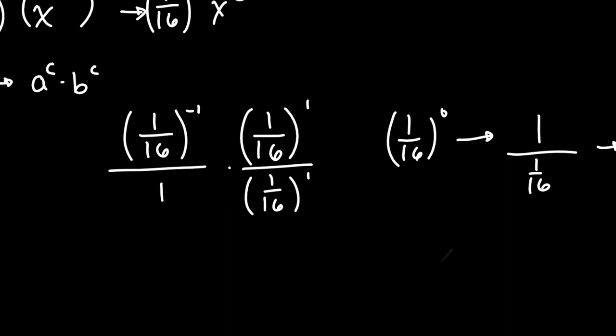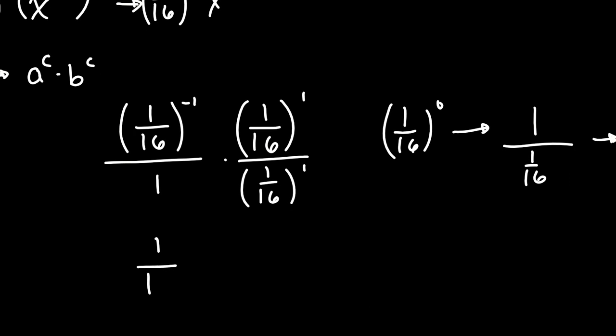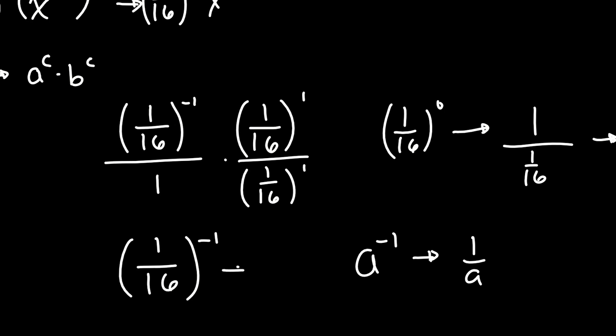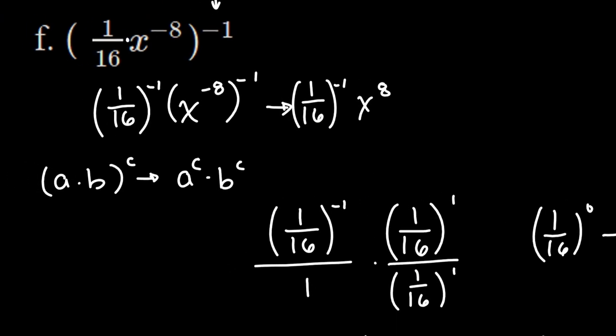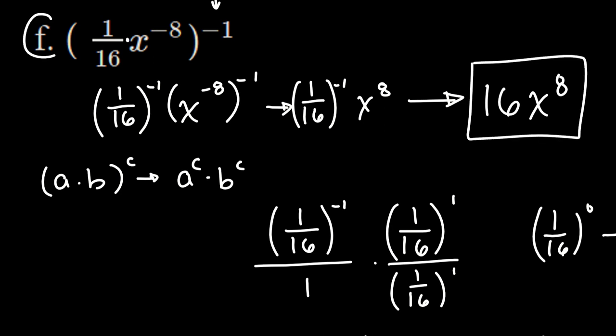There's probably an easier way I could look at that too. If I start with the original, if I use the fact that a to the -1 is the same thing as the reciprocal of a, I could just say that 1/16 to the negative first power is the same thing as the reciprocal of 1/16, so it's just the number 16. Anyways, I'm probably playing around with this longer than I need to. This 1/16 to the negative first power is 16, and then we've got this x raised to the 8th power. So this is part F, and it is the same as well.